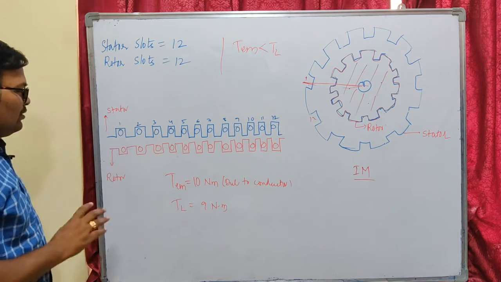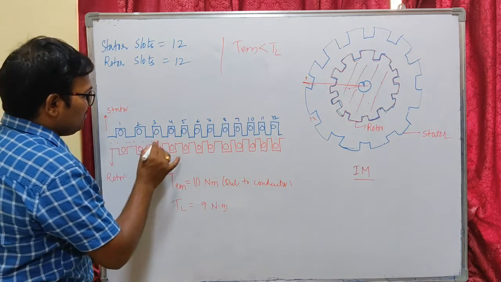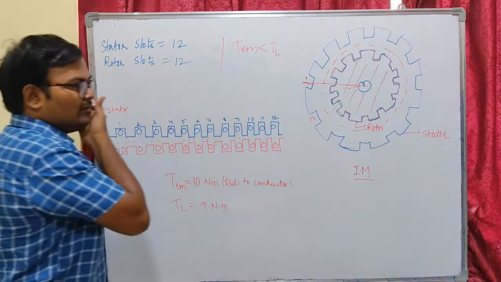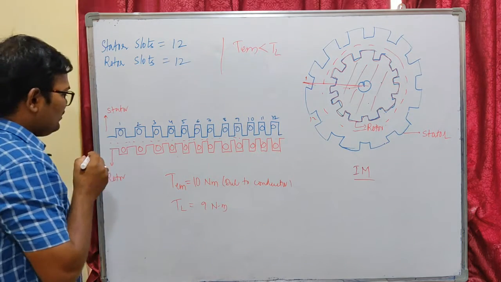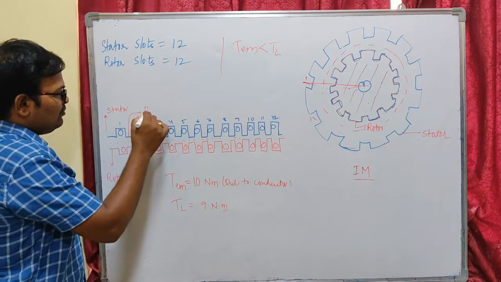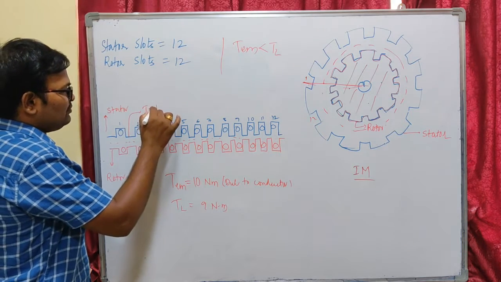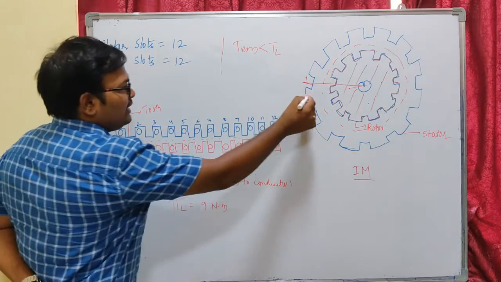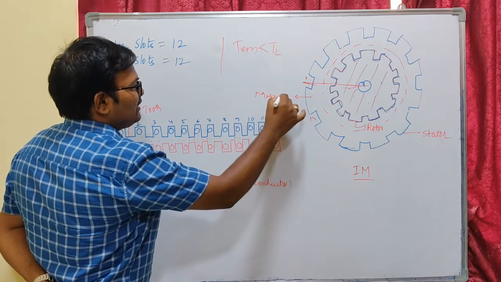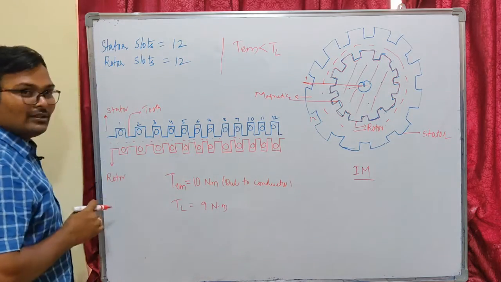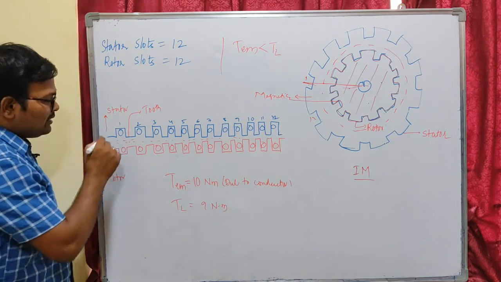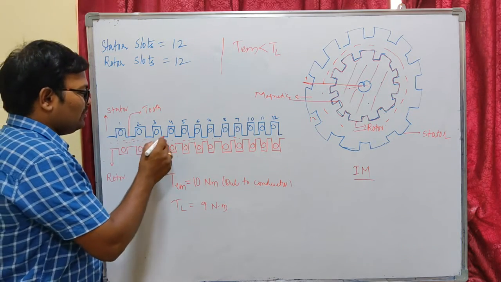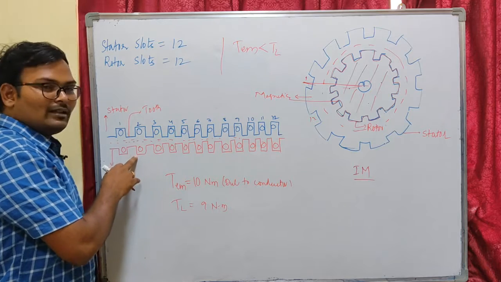Let us see. We know that there is an air gap MMF present in the air gap, the magnetic motive force. Here you can see these are the slot teeth, and this is the slot. The stator material is also a magnetic material, right? Silicon steel is a magnetic material. Stator and rotor are magnetic materials. So due to the presence of the air gap MMF, the stator and rotor cores will get magnetized.